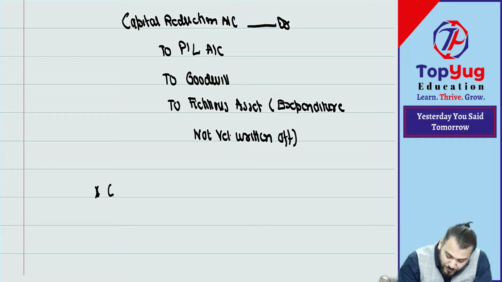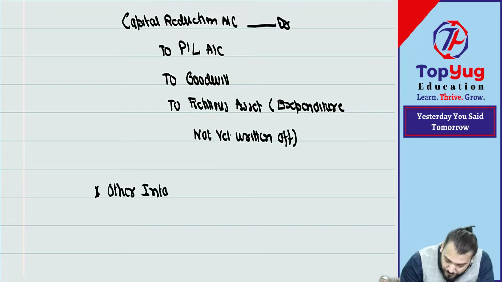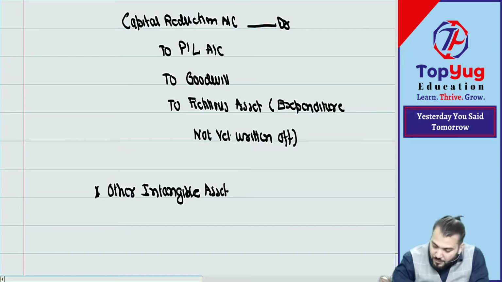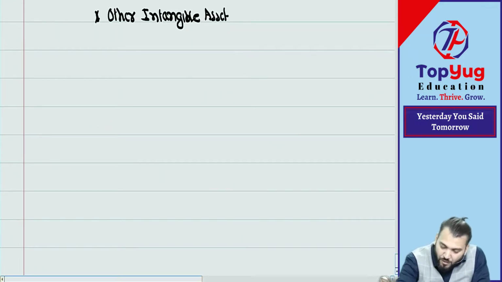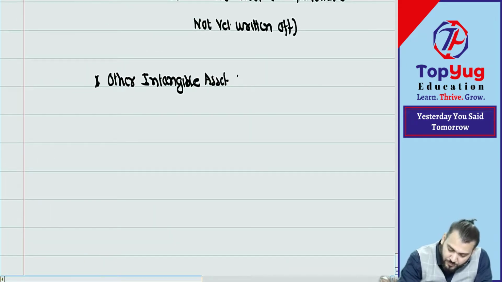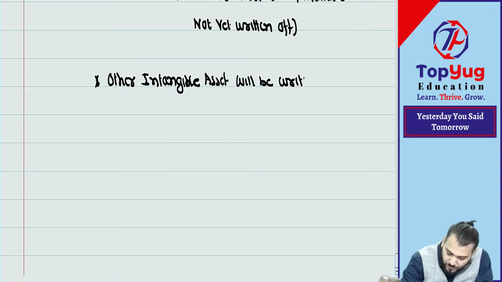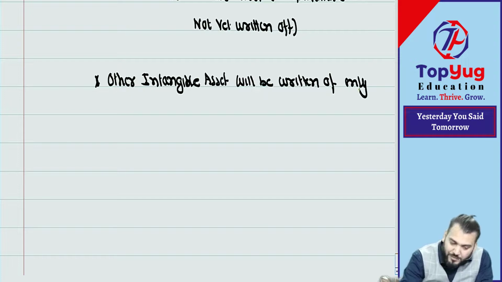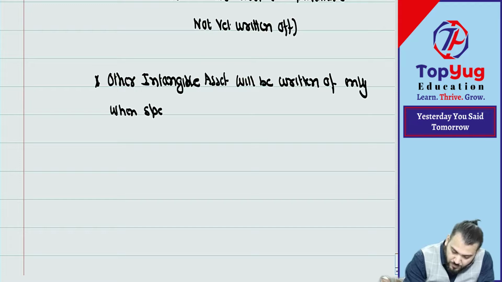Madam, one note: other intangible assets will be written off only when specified in the question.